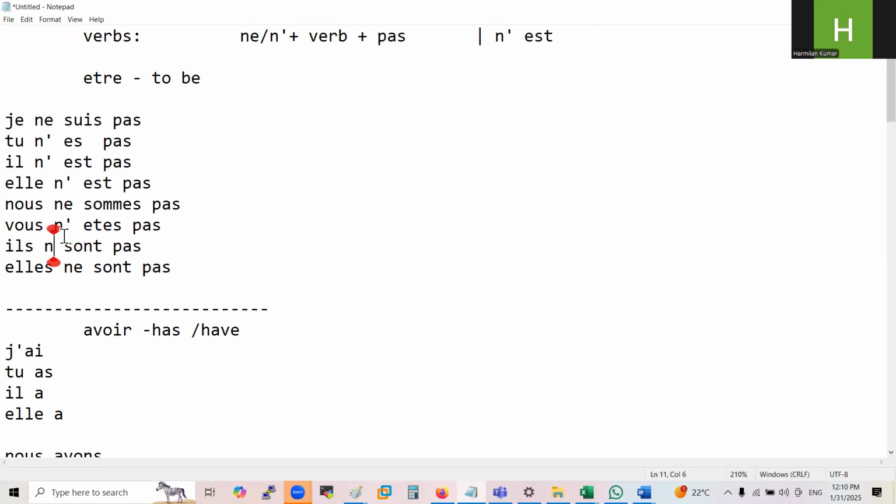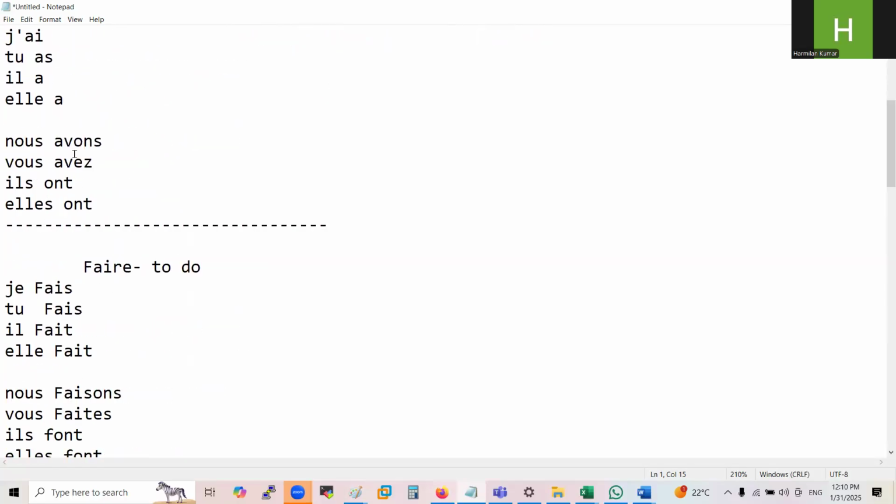Here we can't change because this letter is a consonant. So whenever the next letter is a vowel, we have to write this one, and whenever the next letter is a consonant, we have to write this one. Write this and later on you can edit it. So in this way, we can conjugate any verb in negative.